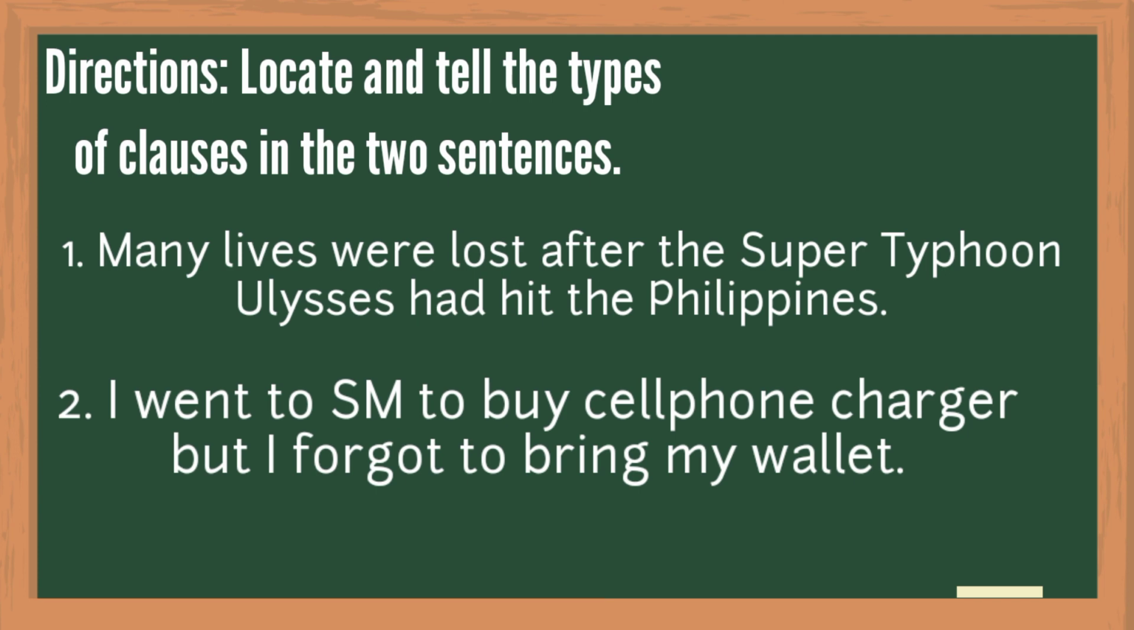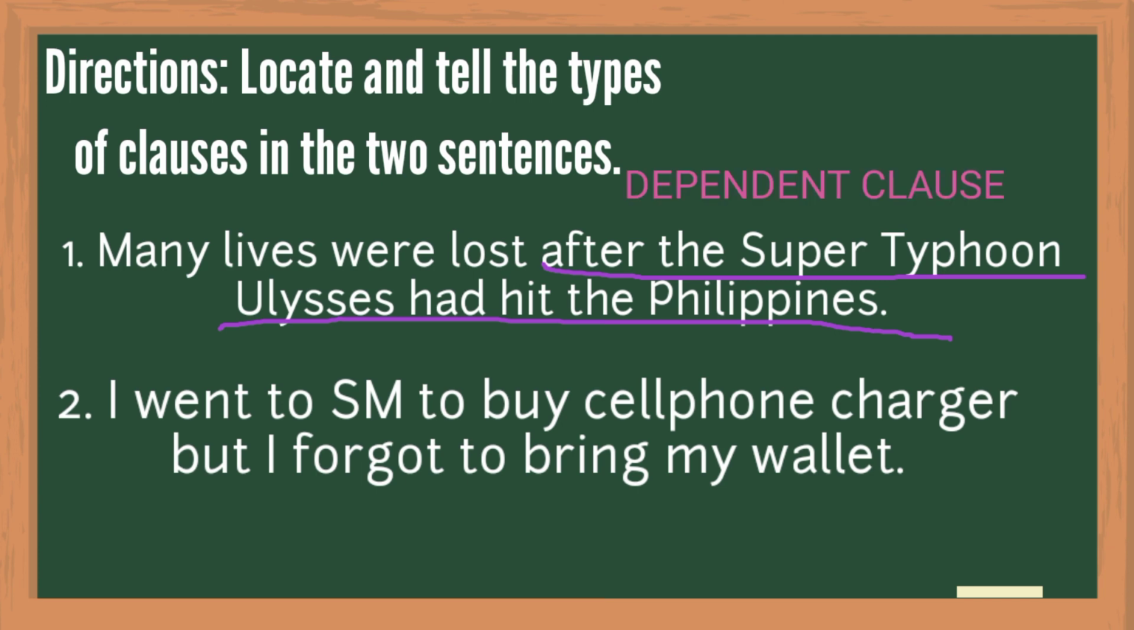In number 1, many lives were lost after the super typhoon Ulysses had hit the Philippines. We have a conjunction, after, and after is a subordinating conjunction. Therefore, after the super typhoon Ulysses had hit the Philippines is a dependent clause. The remaining part of the sentence, which is many lives were lost, is our independent clause. The dependent clause needs the independent clause, many lives were lost, to complete its meaning.